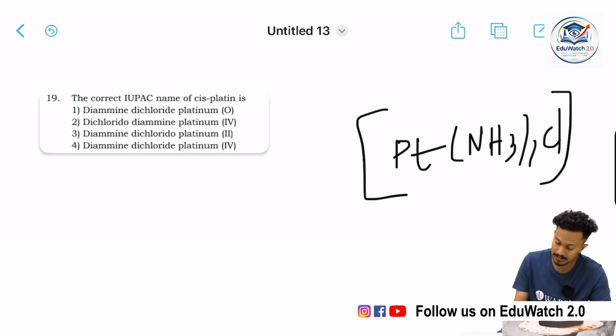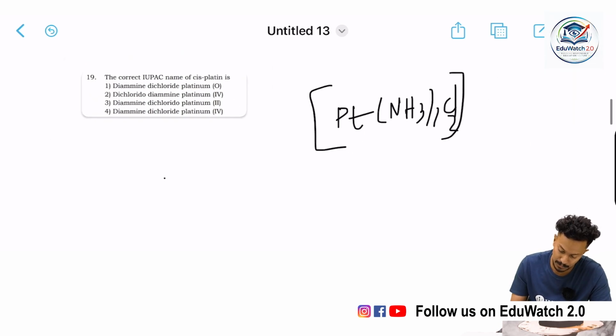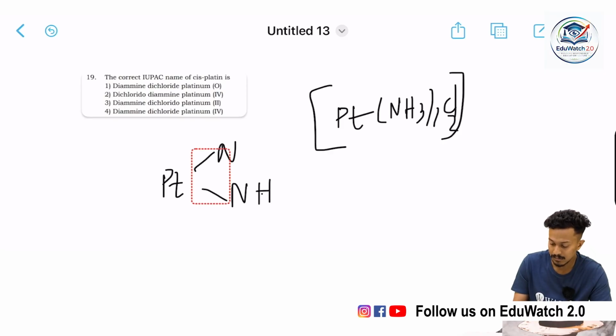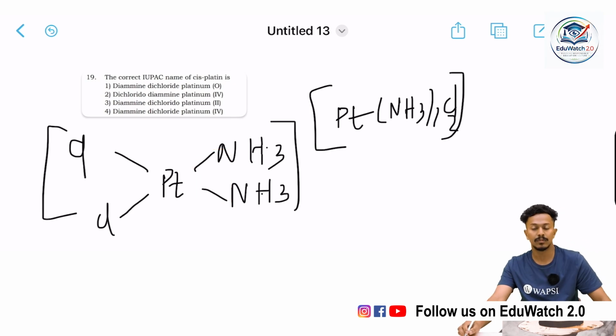This is cisplatin, and the structure of cisplatin would be like this, with Cl.